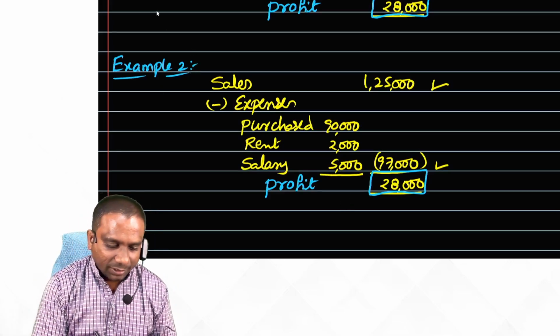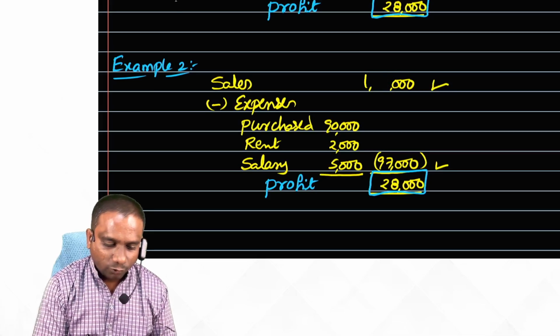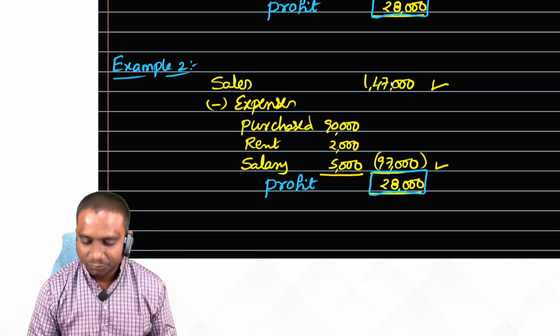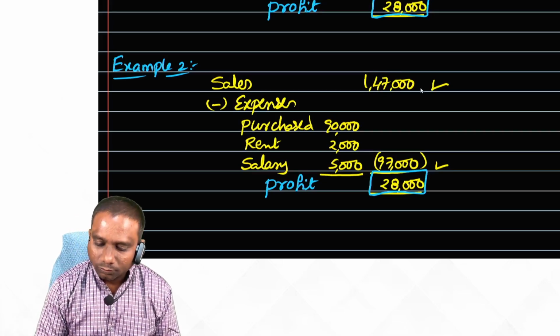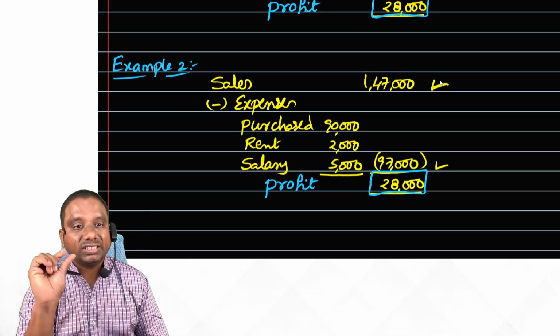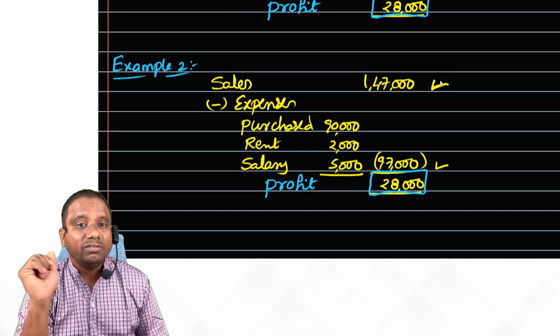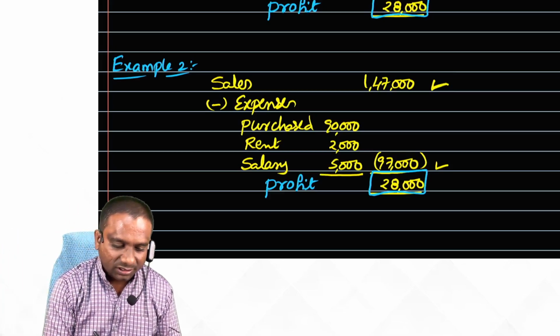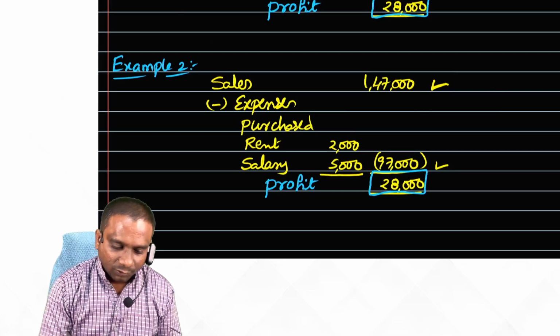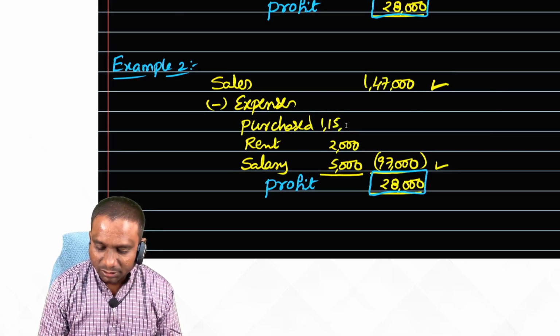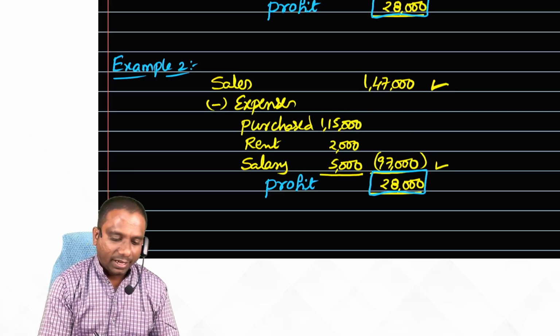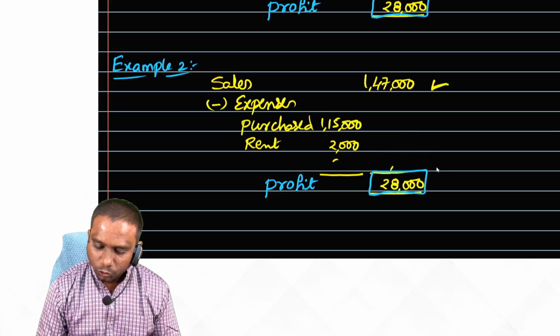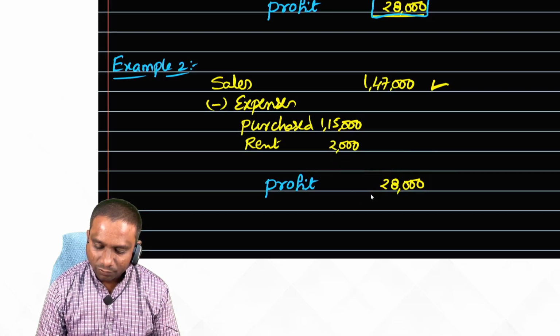Now, this time sales how much? 1,47,000, sir. 1,47,000 sales. So, to make this much of sale, how much expenses you have incurred? Okay, sir. I have purchased goods for 1,15,000, sir. Okay. Sir, I have also paid rent of 5,000, sir.